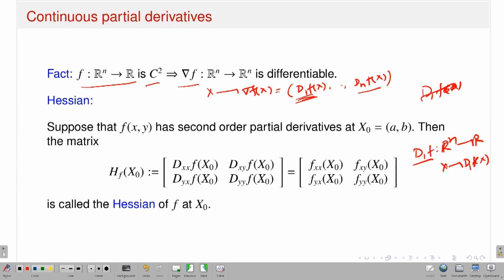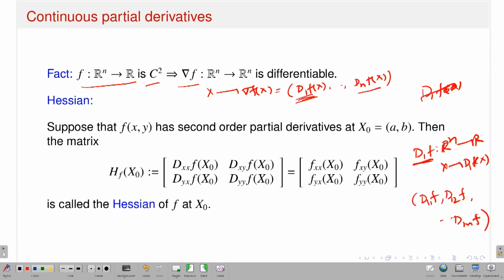I have to first say that all the first order partial derivatives exist and they are continuous. Only then can I conclude that d1 of f is differentiable, that means the total derivative exists. Now, once I talk about the partial derivatives of the map d1 of f, I am talking about the second order derivatives. That means I want to talk about derivatives like d1 d1 f, d1 d2 f, up to d1 dn f.